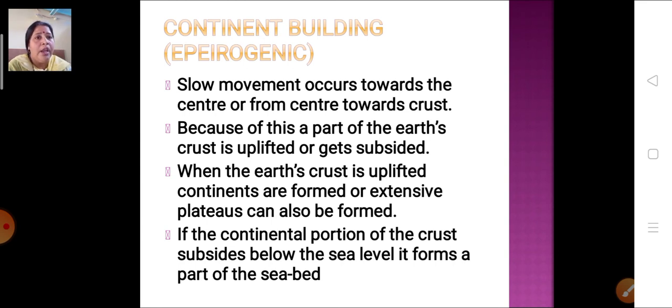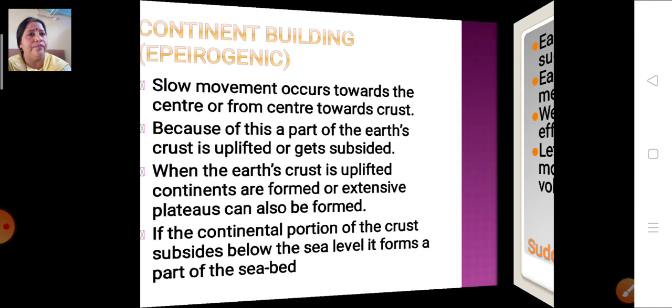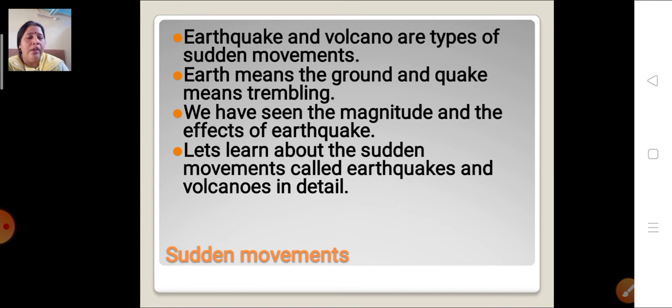If the continental portion of the crust subsides below the sea level, it forms a part of the seabed. If the land is subsiding too much, then it can form part of the seabed also. Now, this is what we have learned about the slow movement.